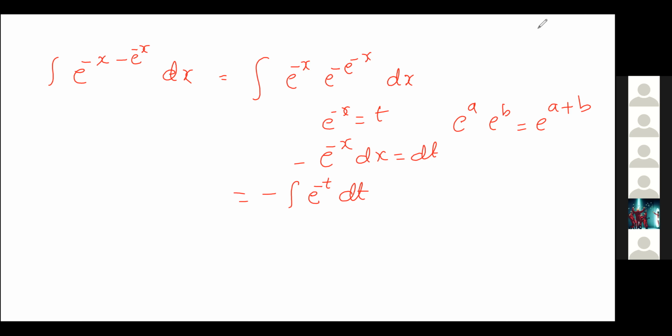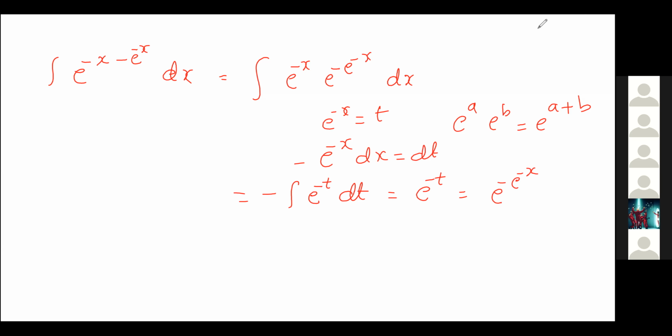So now the integration of e power minus t is what? Minus e power minus t. So that means it will become e raised to minus t. So now we substitute the value of t: e raised to t value is minus e raised to minus x.